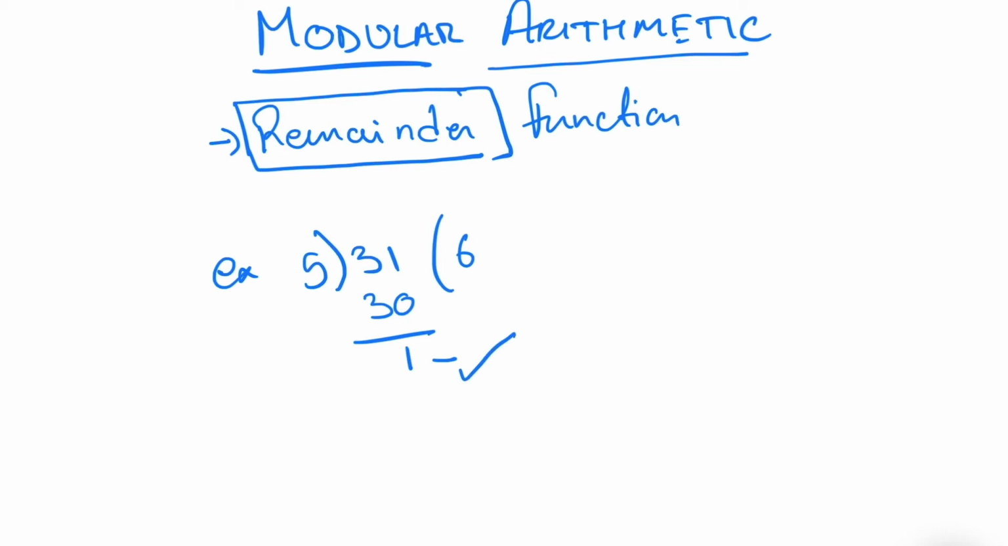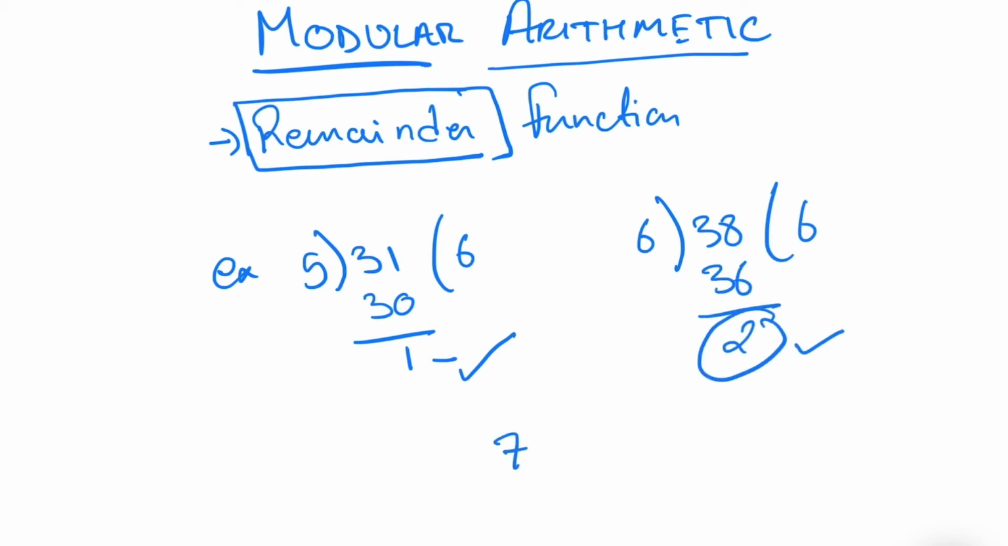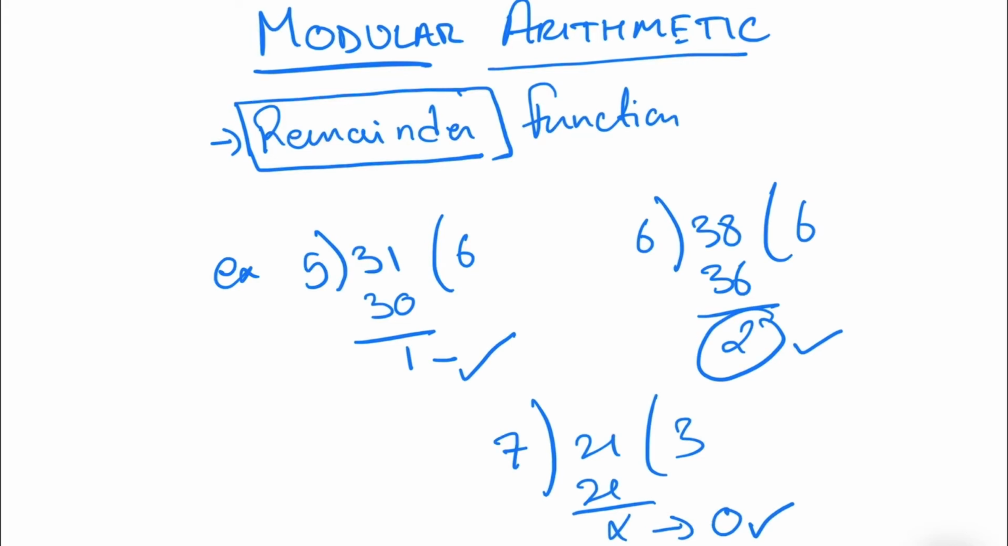A few more examples. 38 mod 6 will give 2 as the remainder. So 38 mod 6 is equal to 2. 21 mod 7 does not have any remainder. So 21 mod 7 is equal to 0, and so on. Pause the video over here and think of a few more examples on your own to understand this topic in a better way. So now coming to the encryption part.